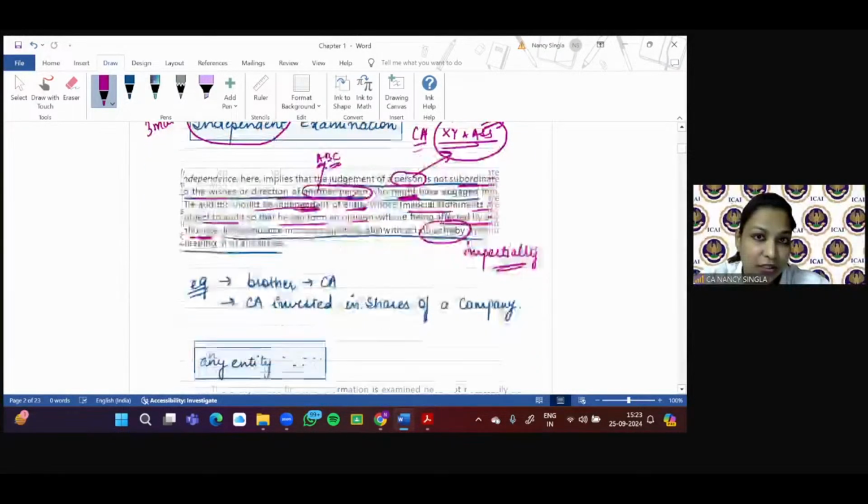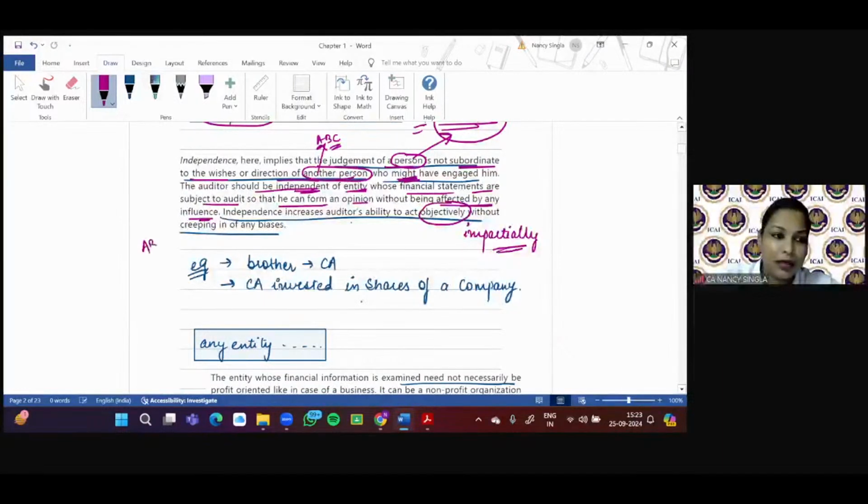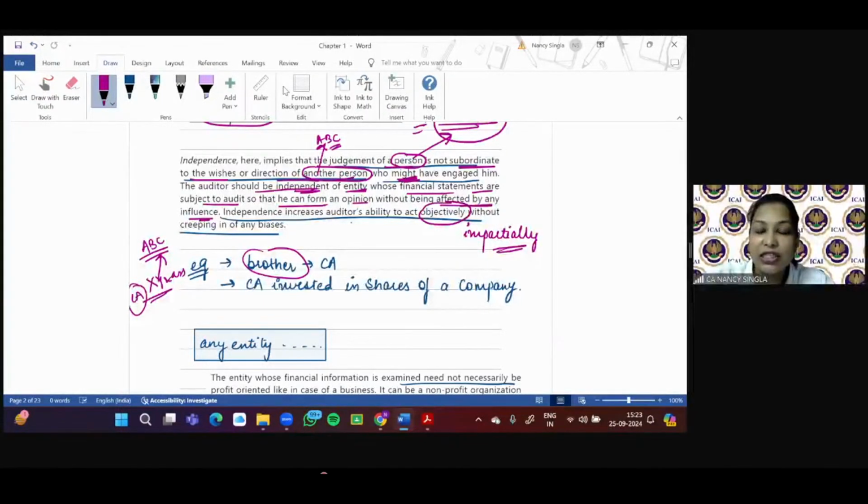Let's say there is a company, again ABC Limited, our example will continue, and XY and Associates are the chartered accountants. Now, the brother of, let's say, CAX is involved in preparation of financial statements of ABC Limited. Now, XY and Associates have been approached to conduct the audit of the financial statements of ABC Limited. Quickly tell me whether XY and Associates will be in a position to give their independent opinion on the financial statements of the company. So the answer is no.